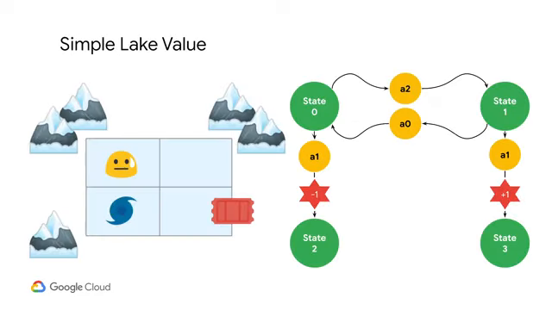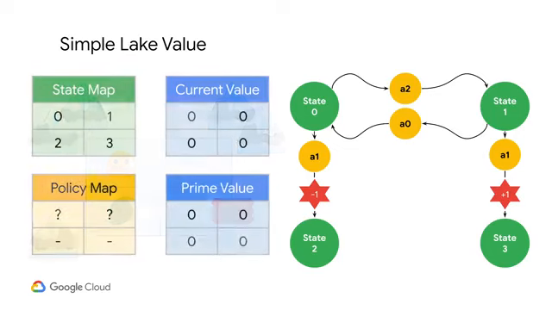This was Bellman's original strategy for how to use it. We'll have two arrays, one to represent the current value of each state, and one to represent the value of state prime. I've laid out these arrays to be the same shape as the lake, but the structure of this array is up to you, and different strategies may be optimal depending on the type of problem. For reference, I have the location of each state in the green box called state map.